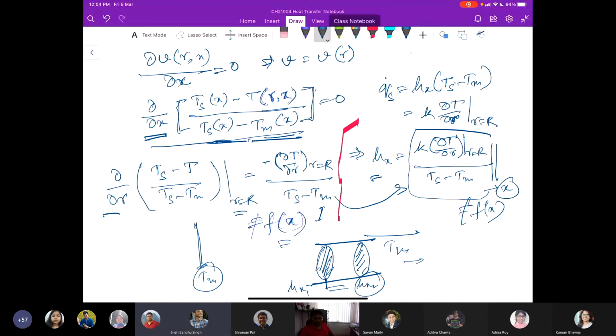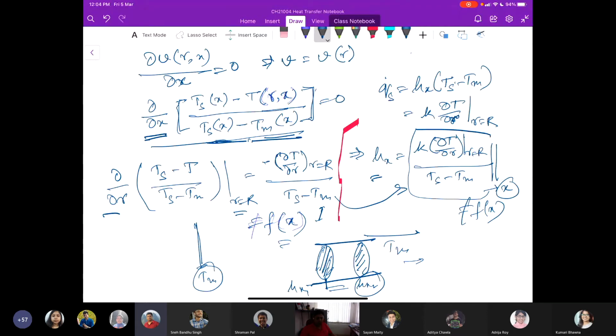The velocity profile in the fully developed hydrodynamic region is identical, but the temperature profile may change along the flow direction in the thermally fully developed region.